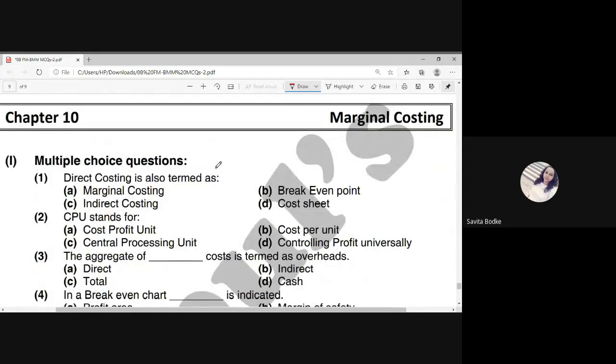And here we are on the last chapter of your financial management, that is marginal costing. Again we have the first MCQ, which is a repetition: direct costing is also termed as marginal costing. CPU stands for, this is not the CPU of your computer. Please remember that CPU in financial management is cost profit unit.